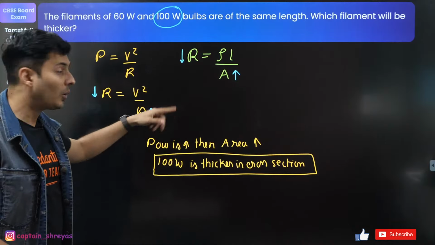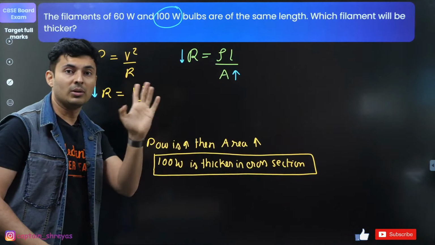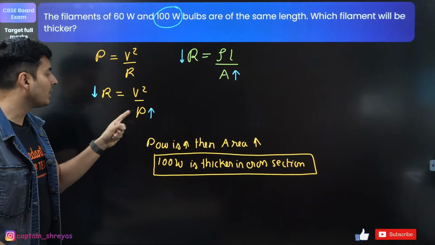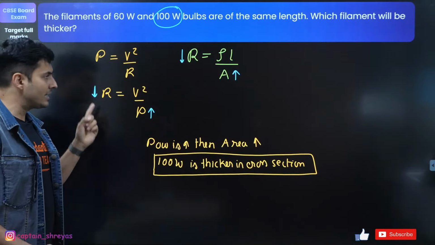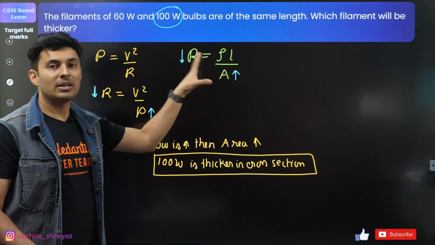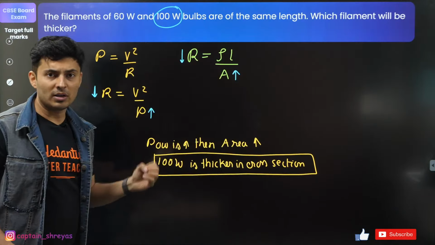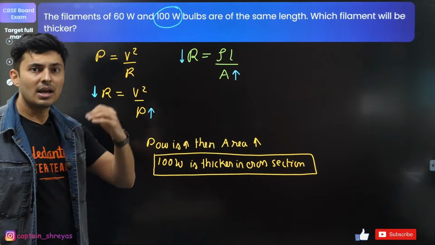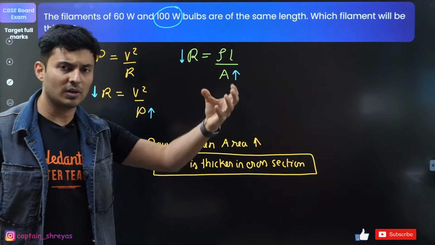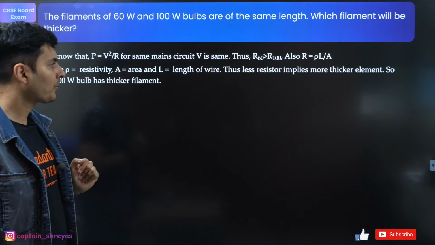But the reasoning is very important. Don't miss writing these formulas. And here I have just put arrow marks. Don't do this in the exam. Write it properly. If the power increases, then the resistance will be less. If the resistance is less, then the area is more as per the formula. Hence, the more power, the area will also be higher. Hence, 100 watt has higher area of cross section or thicker cross section. That's how you're going to write it in words. Don't just put symbols over here.